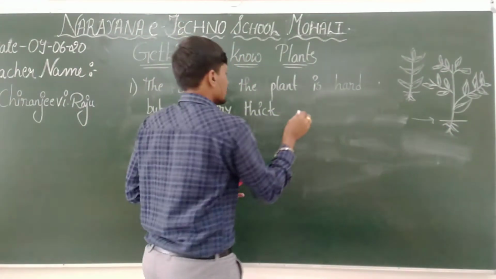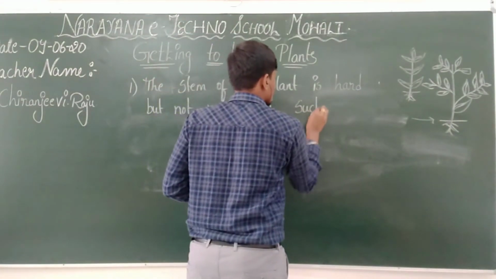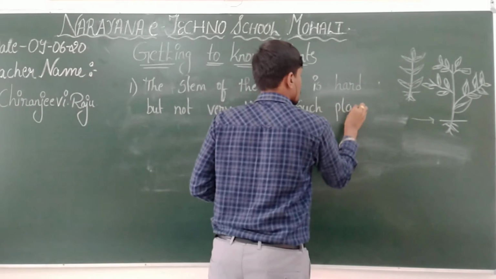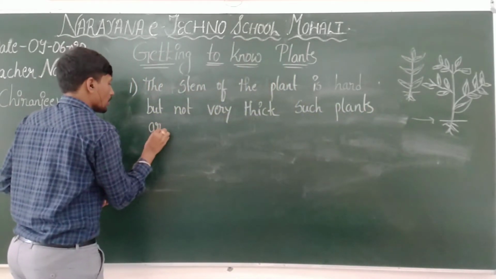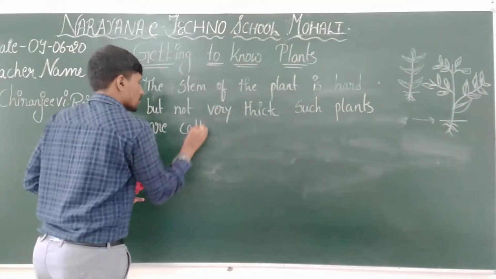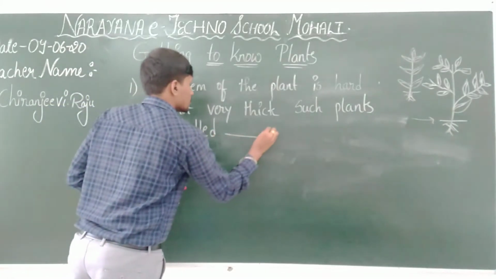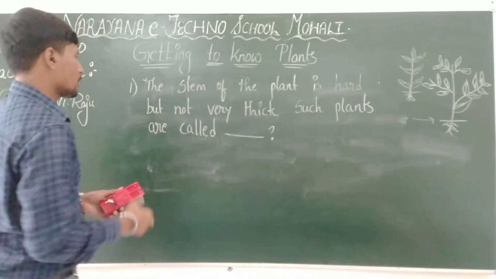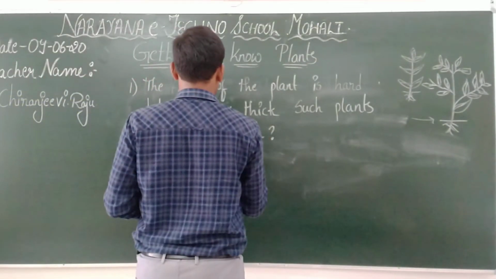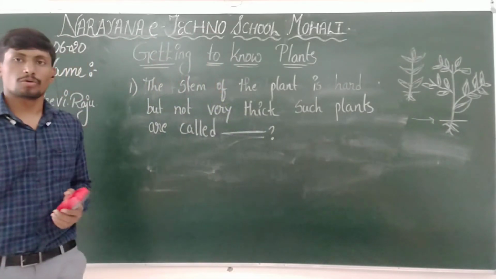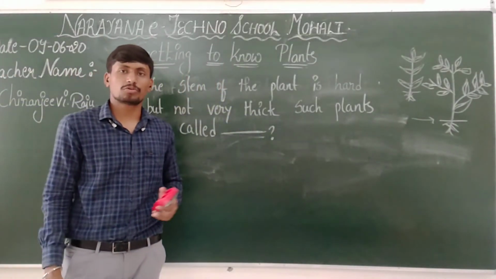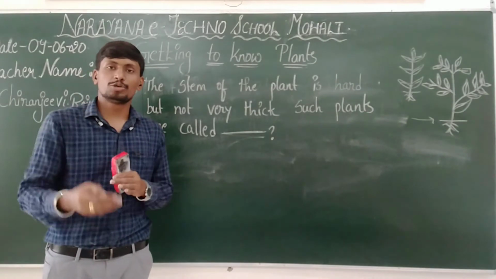Such plants are called dash. As we discussed in the last question, plants are categorized into three types.